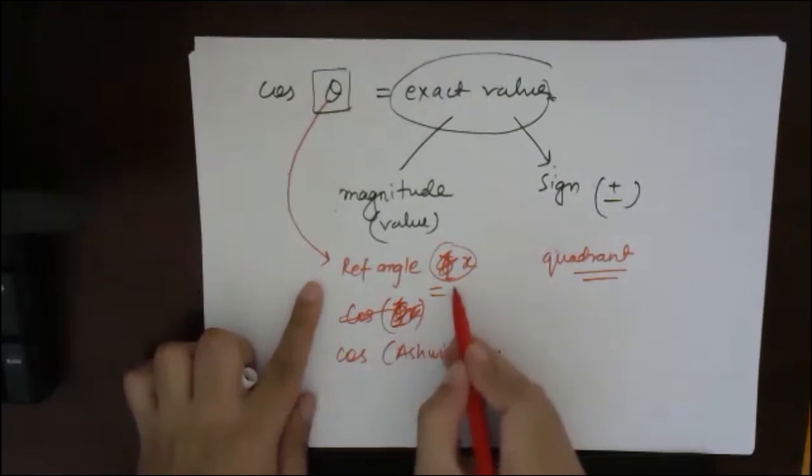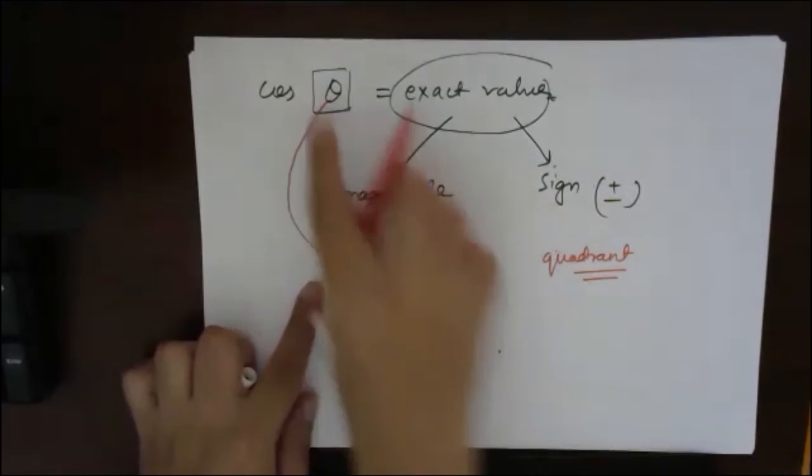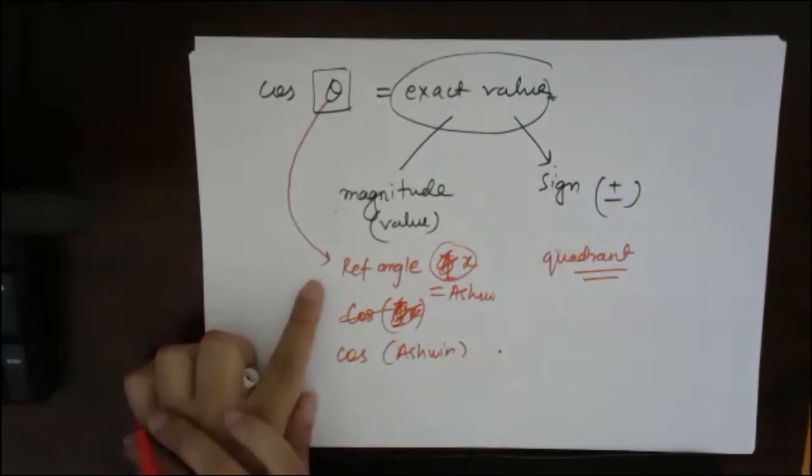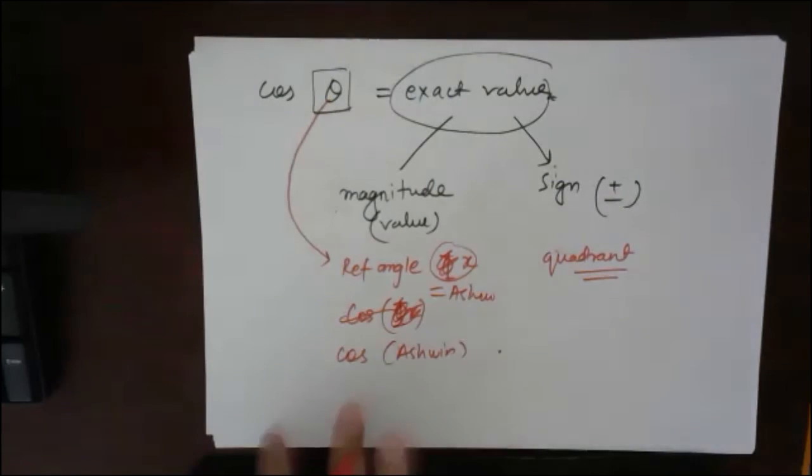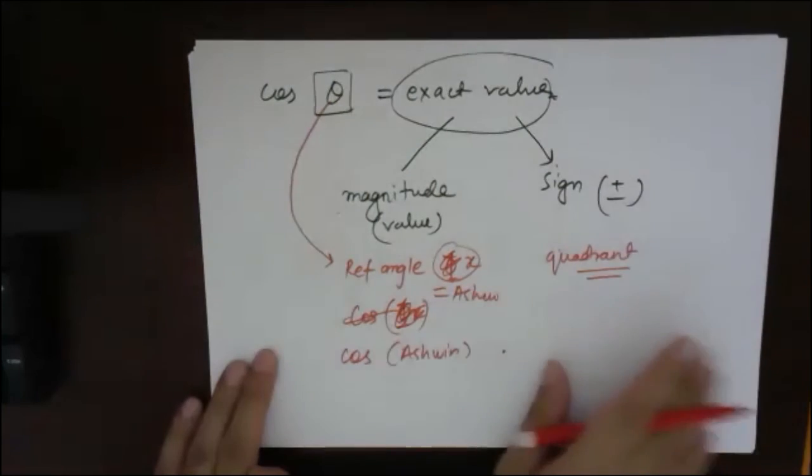Let this reference angle be equal to Ashwin. Okay, I will explain what these two steps are. This is just theory that I'm writing. I will explain once again.